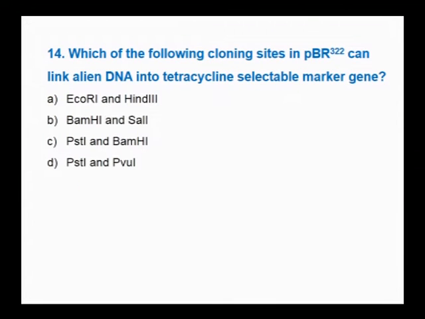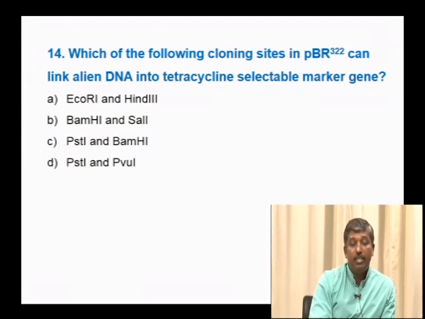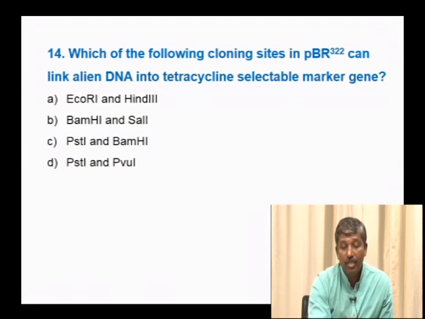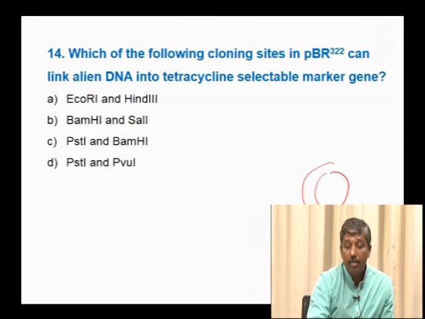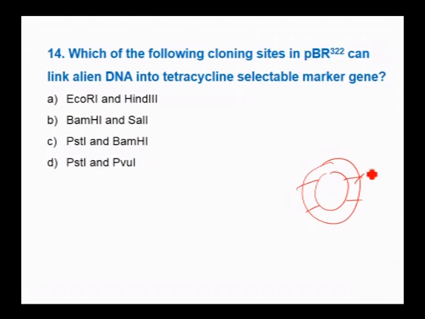Which of the following cloning sites in pBR322 can link alien DNA into the tetracycline selectable marker gene? Again the selectable marker genes are tetracycline and ampicillin. This has BamHI and SalI. This has PstI and PvuI. Hence, to introduce our gene of interest into the tetracycline selectable marker gene, we have to use BamHI or SalI. Hence, the correct option is B.